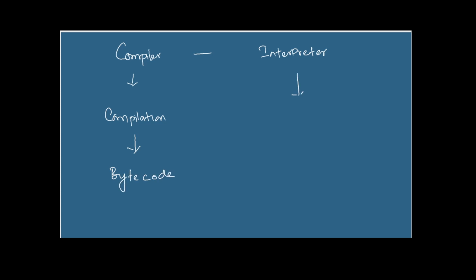The interpreter will do the interpretation process, so it will take the bytecode and then it will interpret that code line by line, then it will produce the machine code.